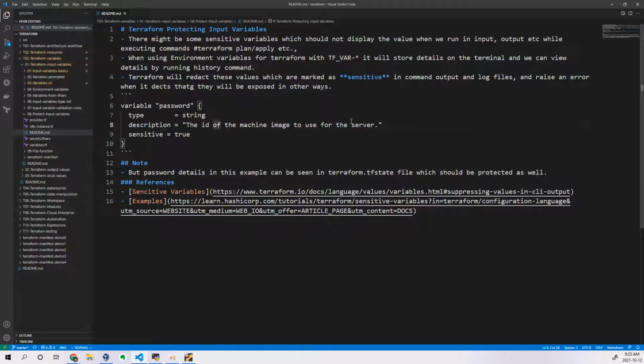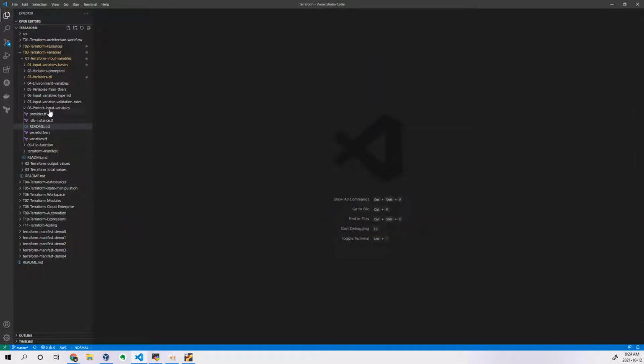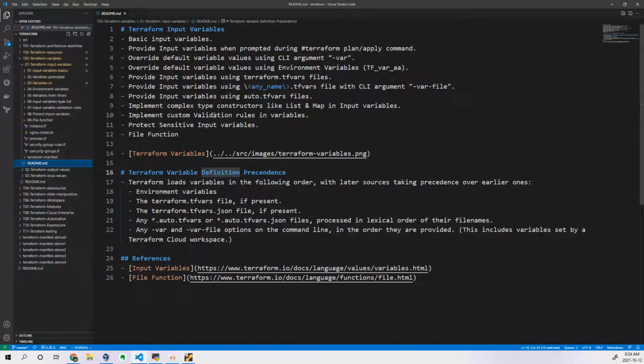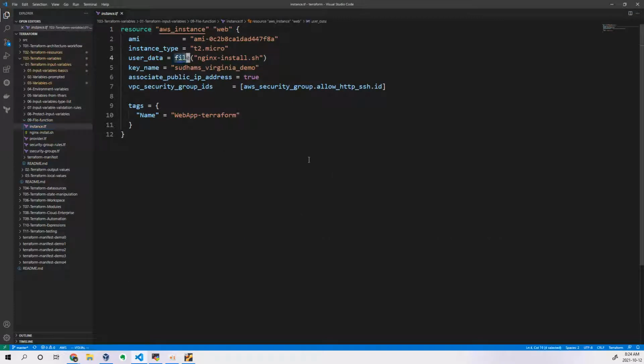Okay, coming to the next point. This is how it is, like sensitive information. Then we have the last topic related to variables, which is the file function. We have already seen it actually. File function is simple, we have seen so many, right? Length function, substr function and all, which I told you.